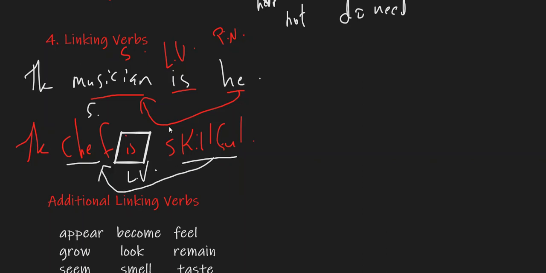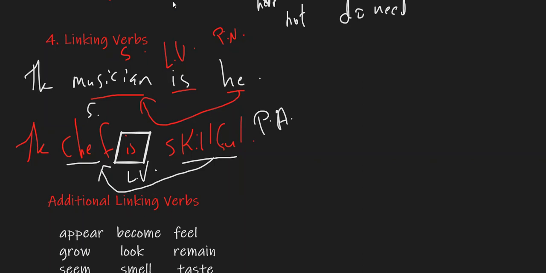Since it's an adjective, we call this a predicate adjective. So only in the case where a verb links the subject and what's after the linking verb, and what's after it renames or describes the subject, then it's called a linking verb.